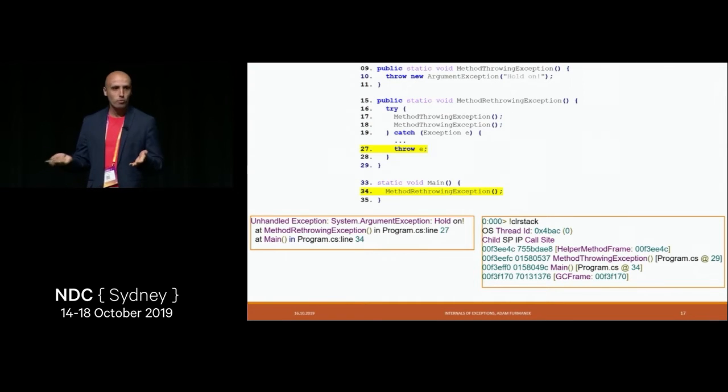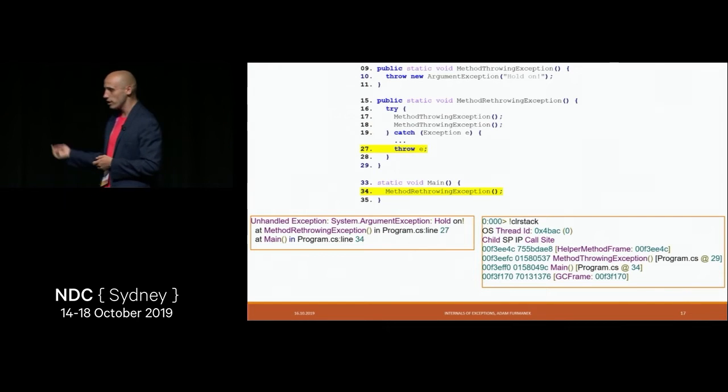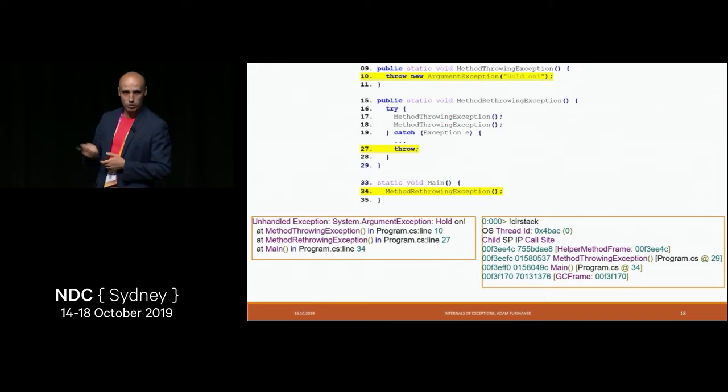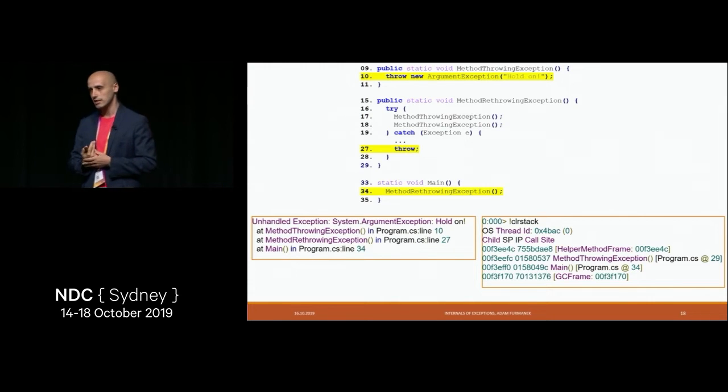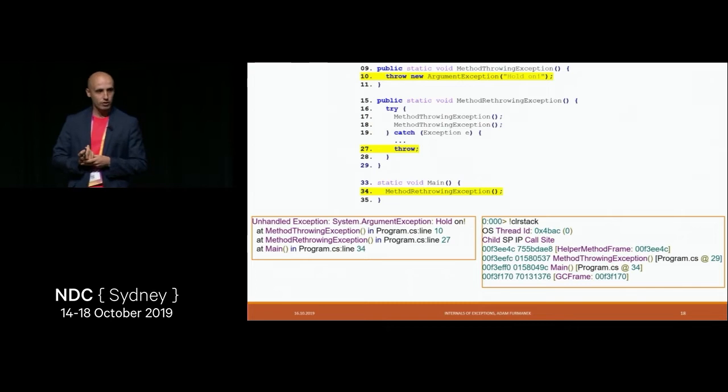So can we do better? Probably the typical answer you know is instead of doing throw e, just do throw. And it works better, indeed. We can now see that the exception was thrown in line 10 at the top, and it works generally pretty well. The only thing here is, can you tell me whether the method we called, which ultimately threw the exception, whether we called it in line 17 or 18?